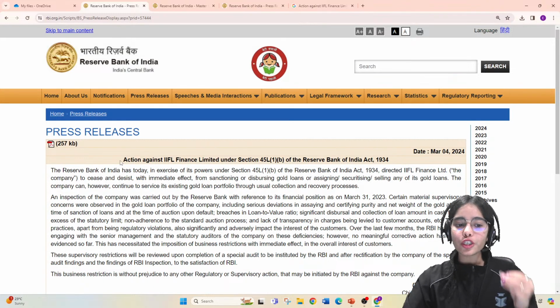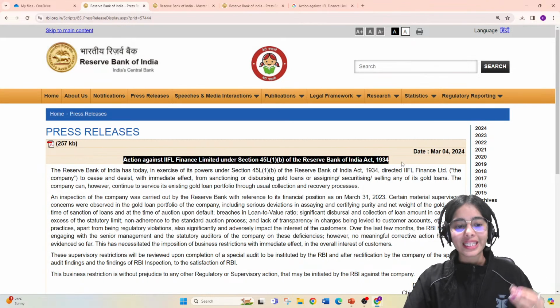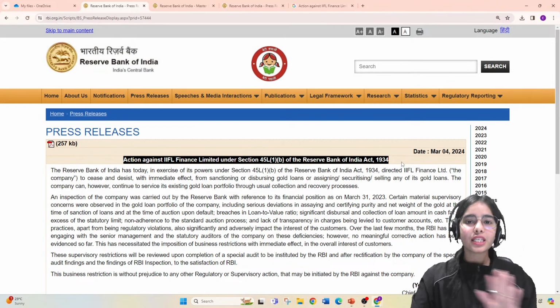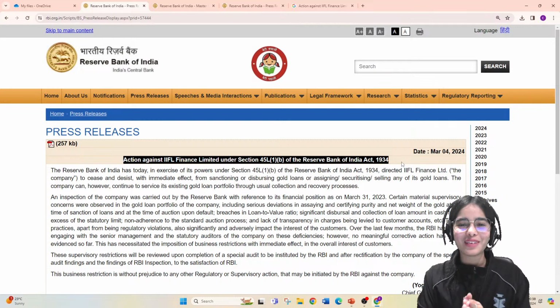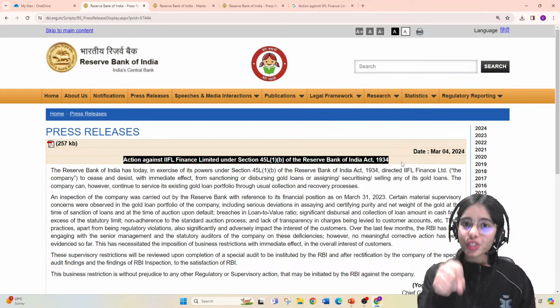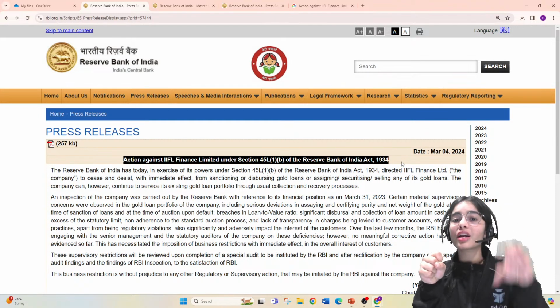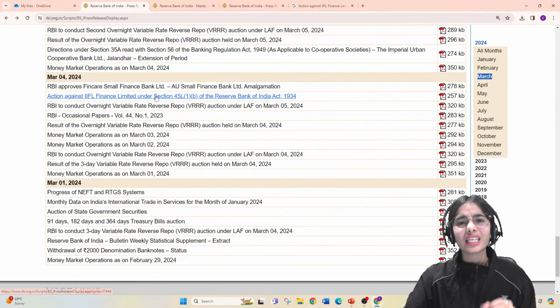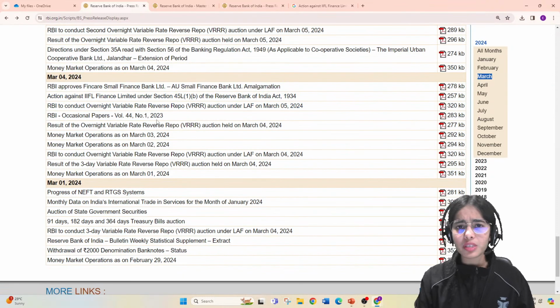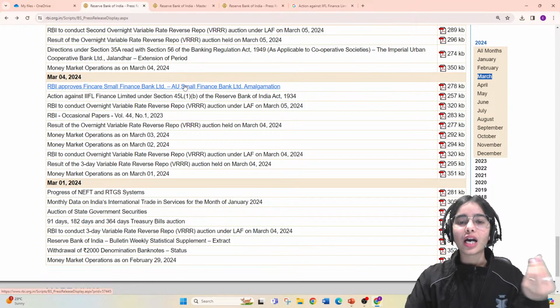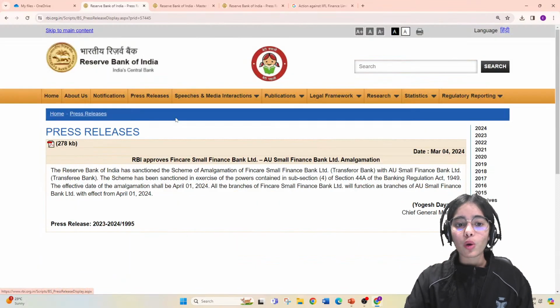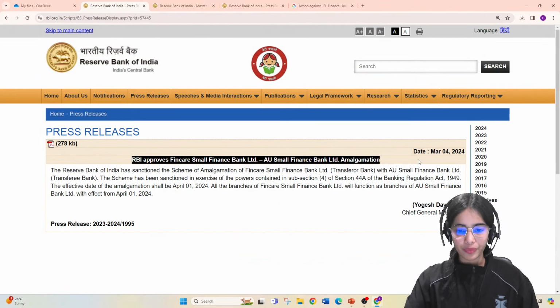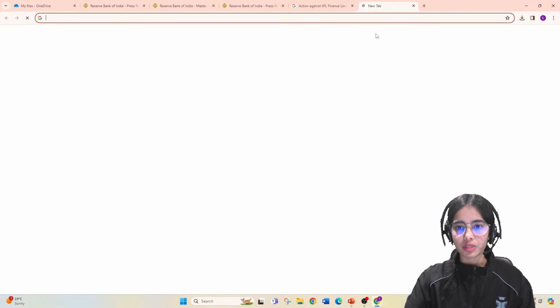As well, this is a new thing that has happened by the RBI, that there is an action that has been taken by RBI. There is no monetary penalty, but there is some particular action that has been taken by the RBI in regard to gold loans particularly. And when we talk about mergers, yes, you do not have to read all the mergers, but if the mergers are coming on the RBI website directly and they are also in the news, again I searched this in the newspapers.